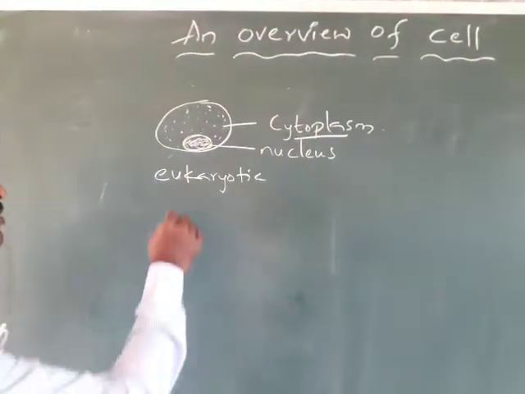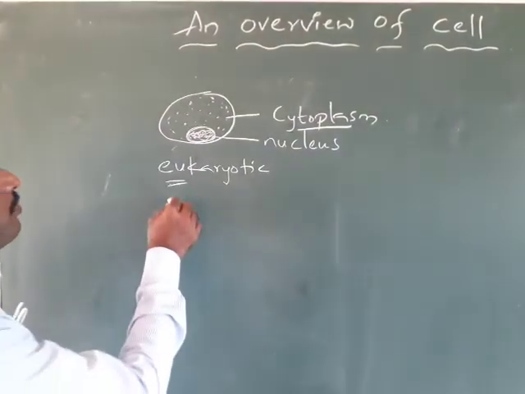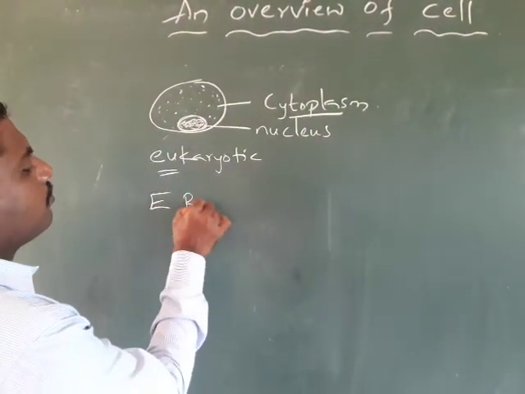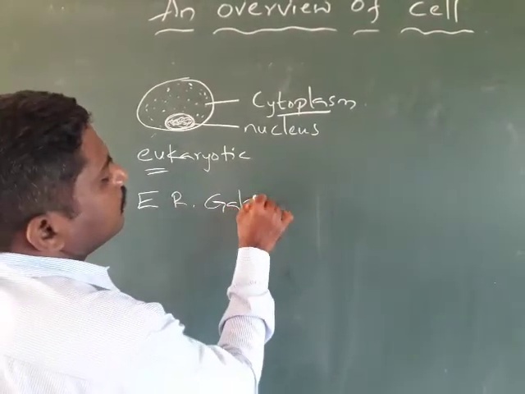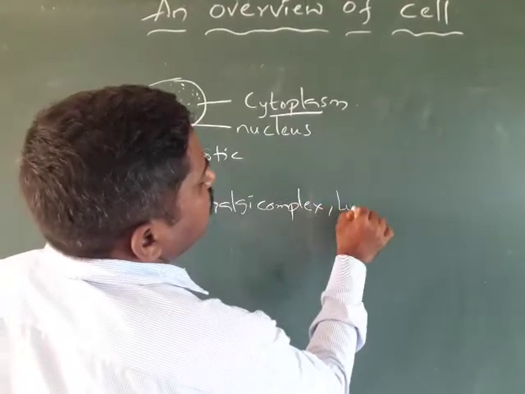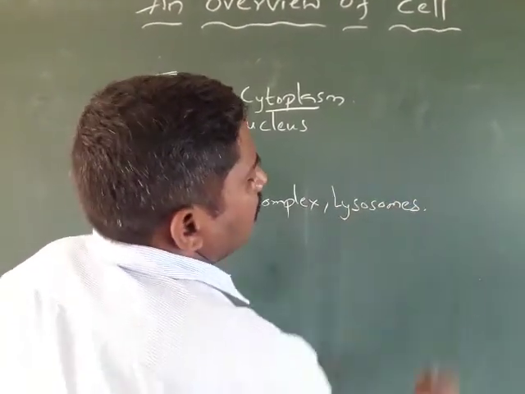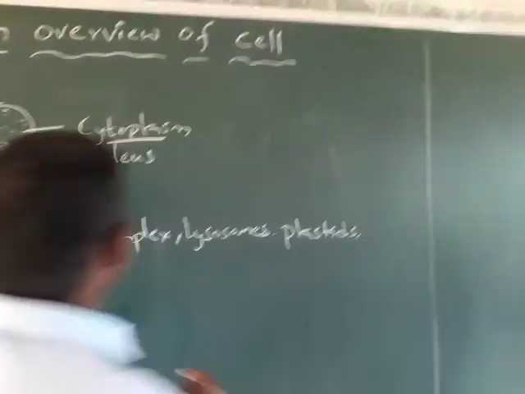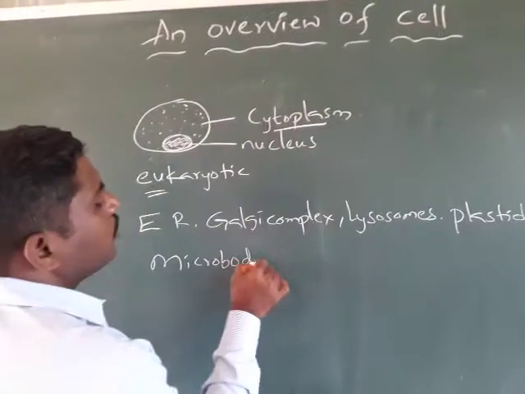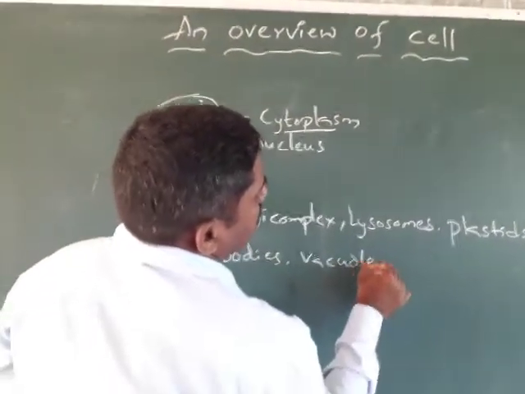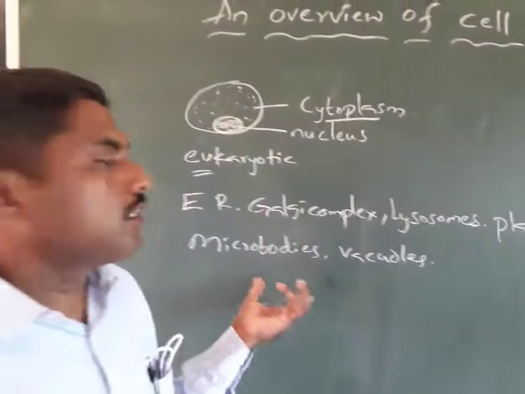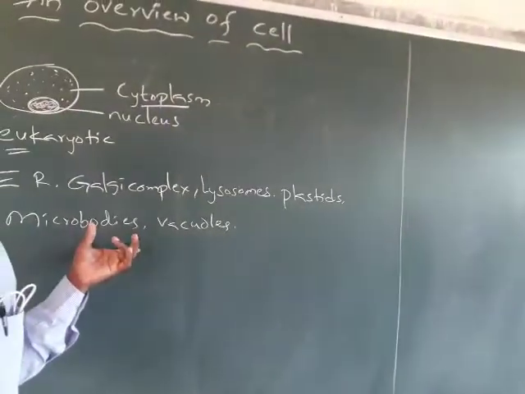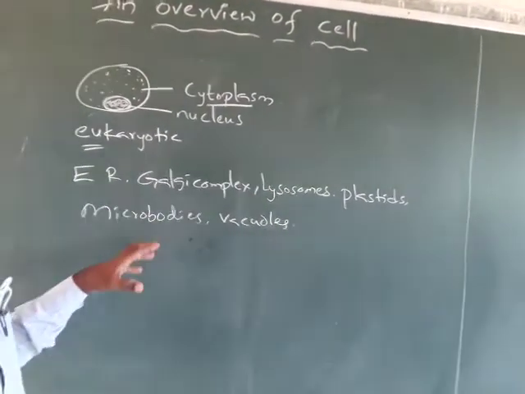In the eukaryotic cell, the cytoplasm contains many membrane-bound organelles: endoplasmic reticulum, Golgi complex, lysosomes, plastids, microbodies, vacuoles, etc. These are the membrane-bound cell organelles present in the eukaryotic cell.